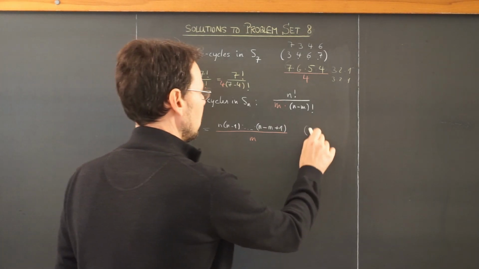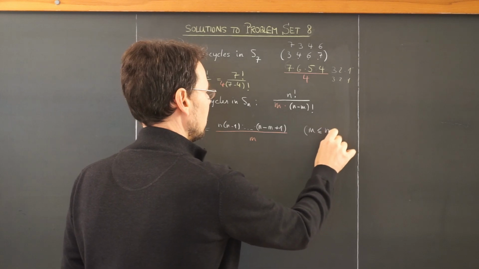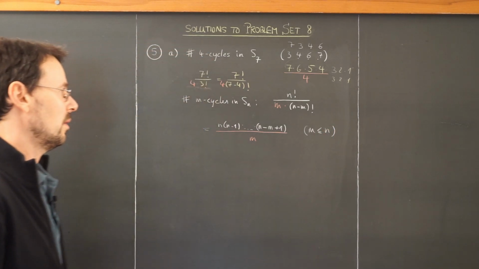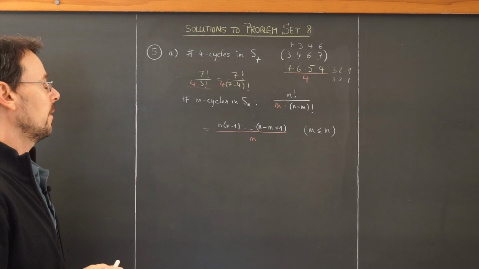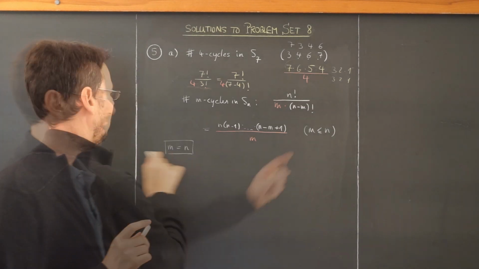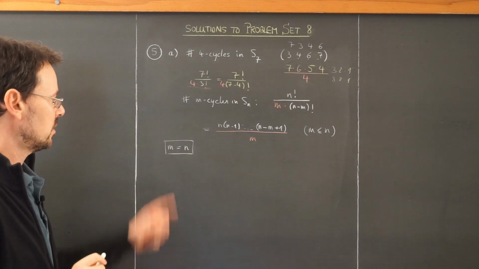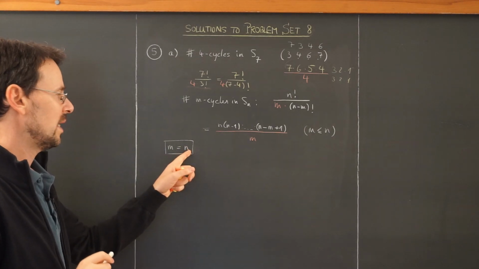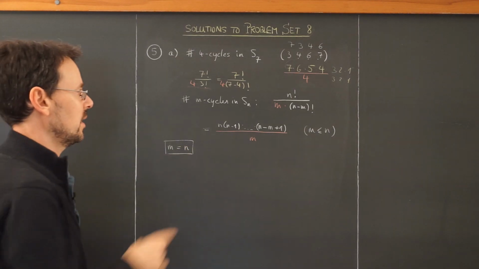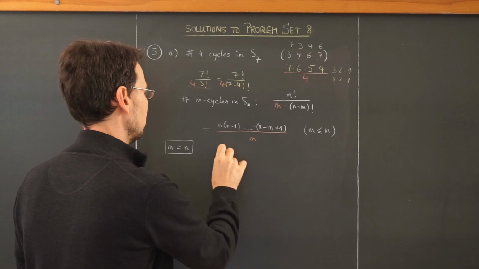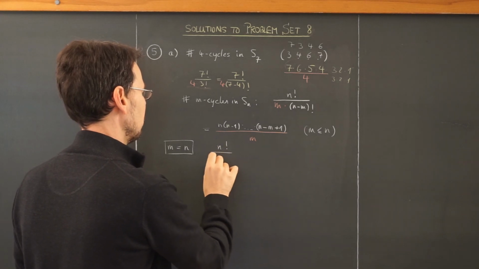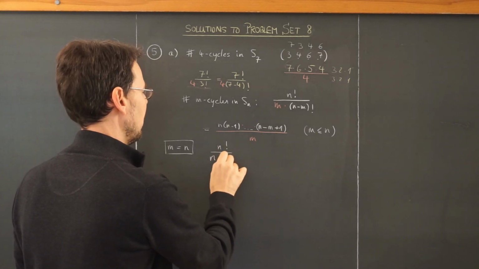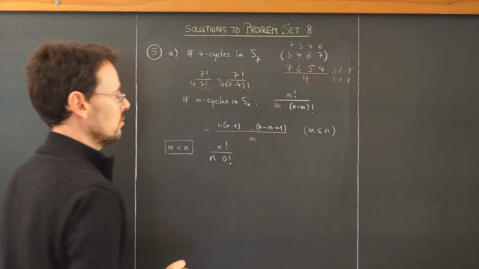And obviously m needs to be less than or equal to n, otherwise it's not possible. Now let's look at the special case, m equals n. How many n cycles are there in Sn? If this formula is correct, we have n factorial divided by n times 0 factorial.